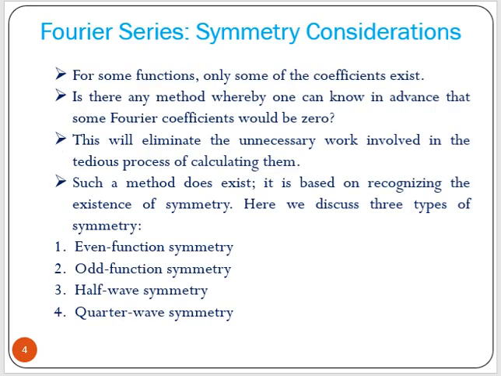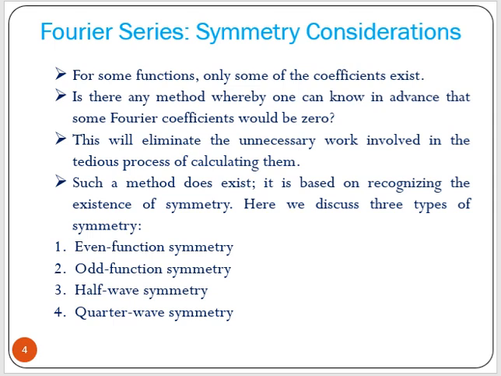Now in Fourier series, if we know the symmetry of the signal, then it will be much easier to find the Fourier coefficients. For some functions, only some of the coefficients exist. So is there any method whereby one can know in advance that some Fourier coefficients would be 0?